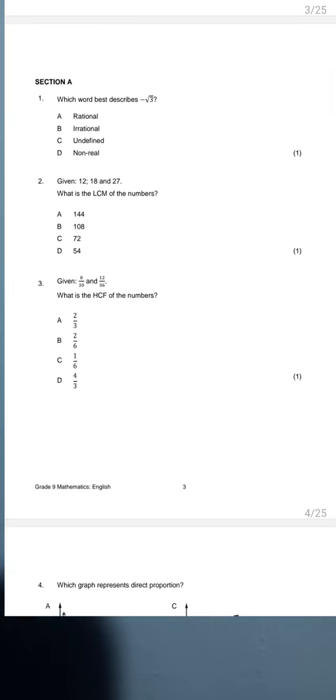Yes, renuma, it is irrational, the first one. Okay, and then the second one, the LCM of the numbers, we actually worked it out. It's B, it's 108. And then for number 3, we just worked that one out. A is 2/3. That's the answer.